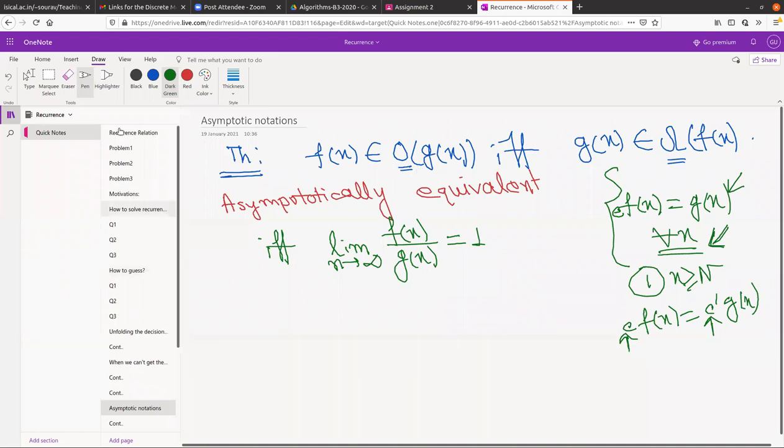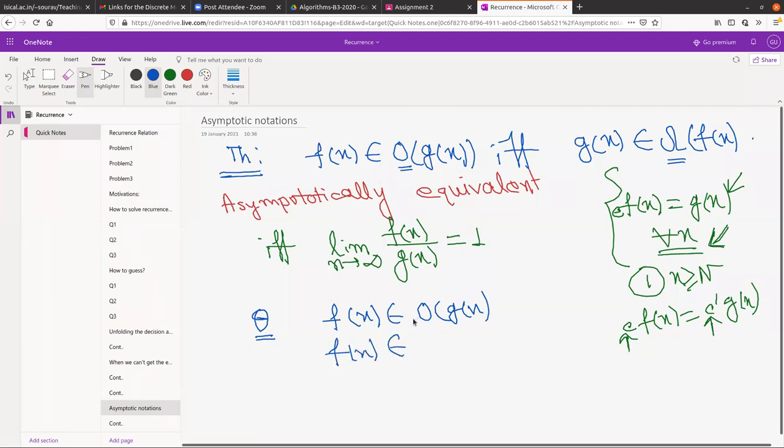Here one thing I again forgot to mention is what the theta notation is. Theta notation means when f(x) belongs to O of g(x), and also f(x) belongs to omega of g(x), then we say f(x) belongs to theta of g(x).